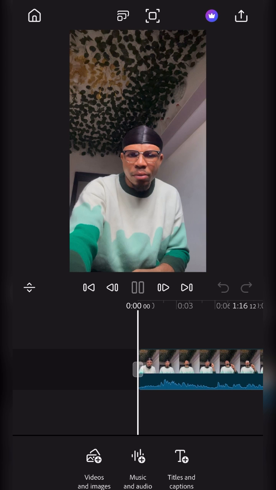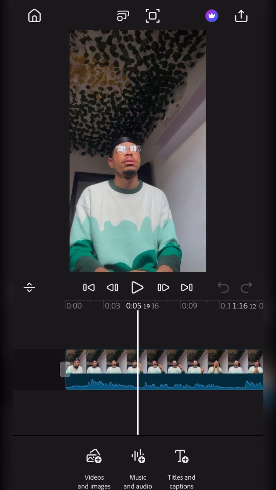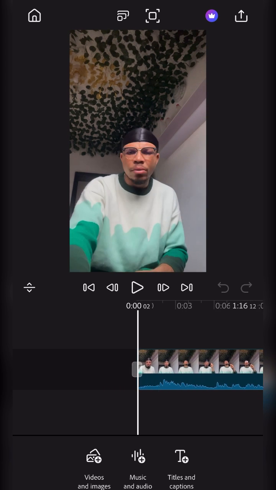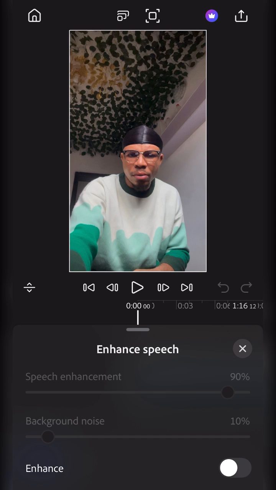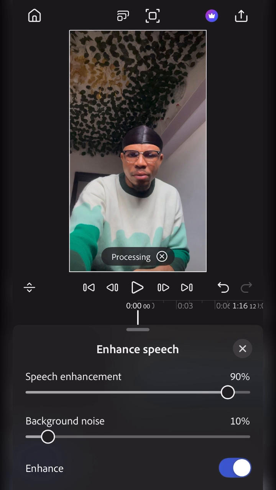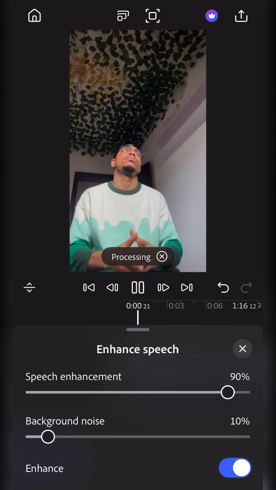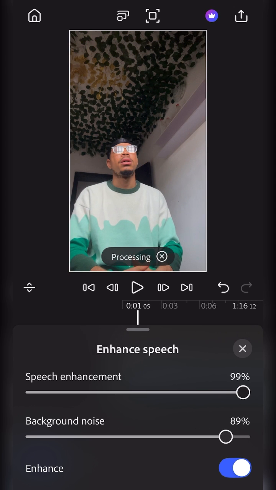If you listen closely, you hear the background noise, right? The background noise is there. So what I'm about to do now is to enhance the audio. So I click enhance audio, then enhance speech, then I turn on this thing. Then I look at noise reduction, reduce background noise.